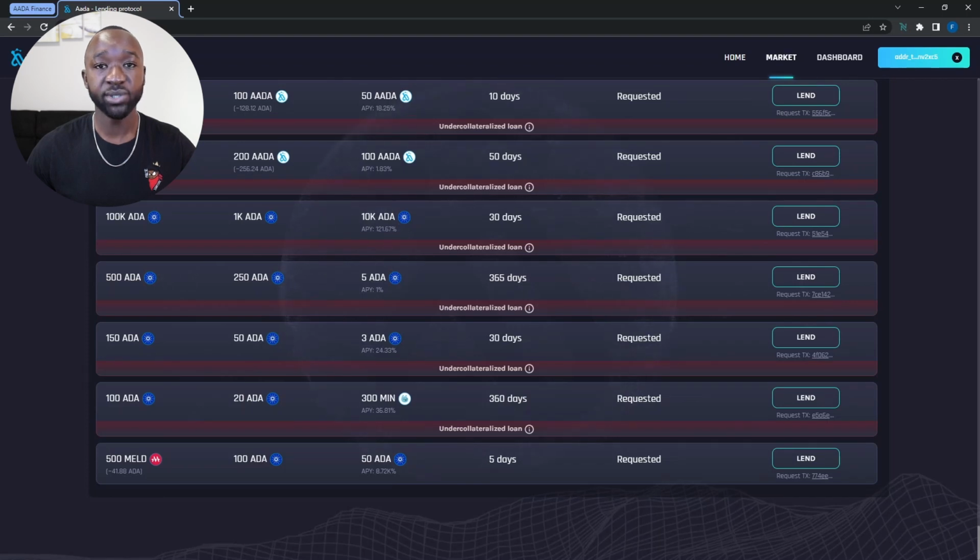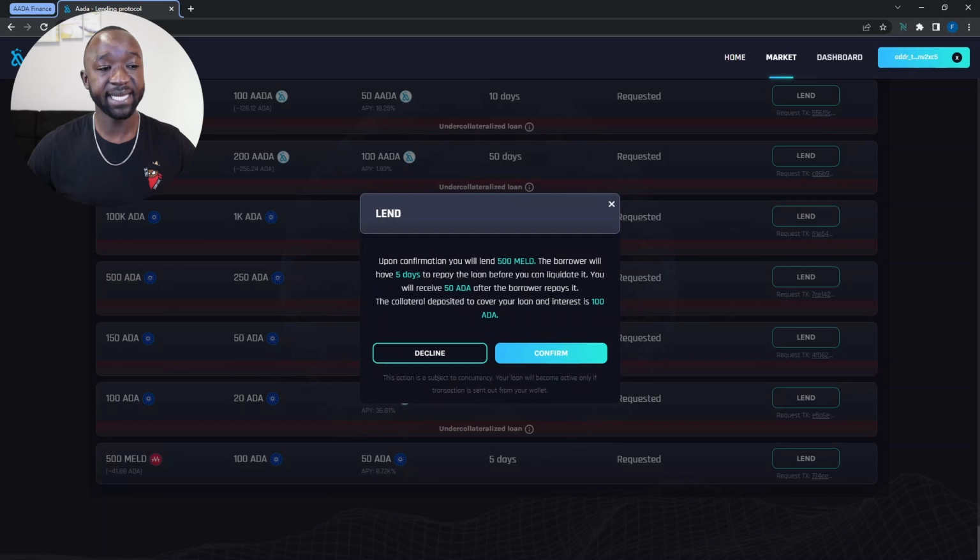And so you can see here that as a lender, you'd be able to come here and click on the lend button, which would then prompt you to submit the 500 MELD in a separate transaction using the smart contract. And then that would be sent to myself as the borrower. Then I would be able to use that MELD. And upon me paying it back via the smart contract, my collateral will be returned back to me. So if I click on the lend button here,